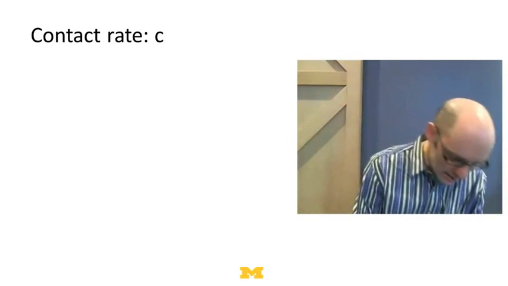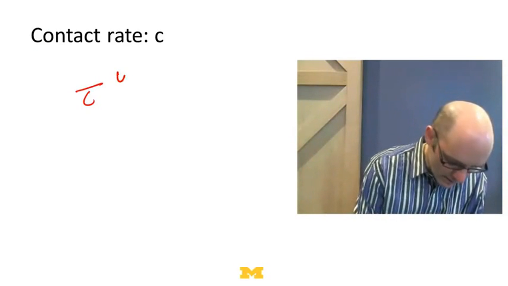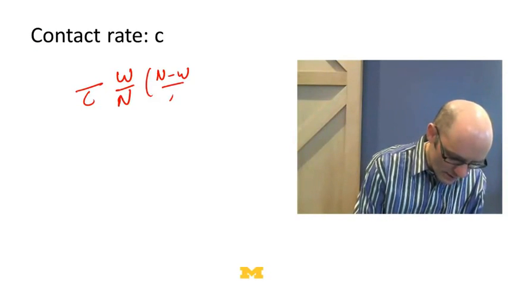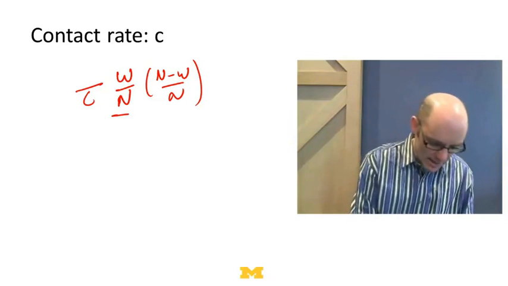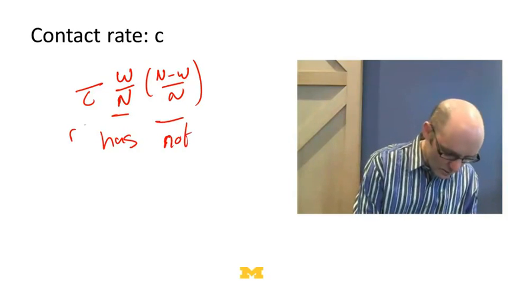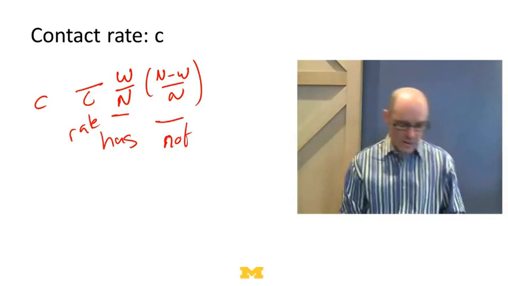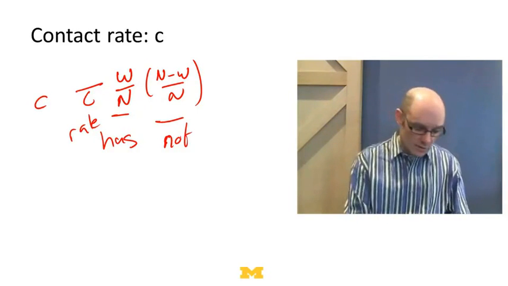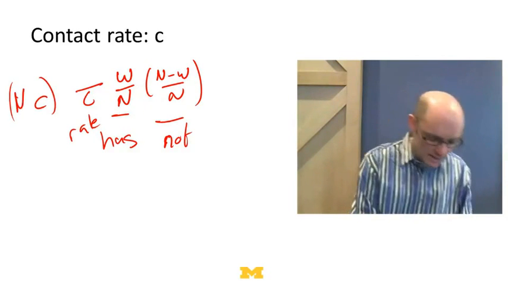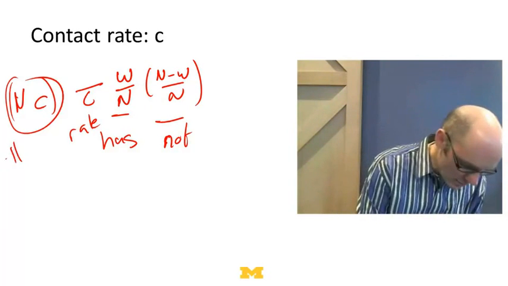So if there's a contact rate C, what you can imagine is that I've got that formula, right, tau, which is the transmission rate, and I've got the people who have it, which is W over N, and the people who don't have it, which is N minus W over N. So this is the probability someone has it, someone doesn't have it, and this is sort of the rate if they meet. Well, then I've got to multiply this by the probability that two people would meet, right? So C is the contact rate, and if there's N people, I've got to multiply this whole thing times N times C, because C is the rate, so N times C is going to be sort of the number of meetings, right? So this is going to be the number of meetings.